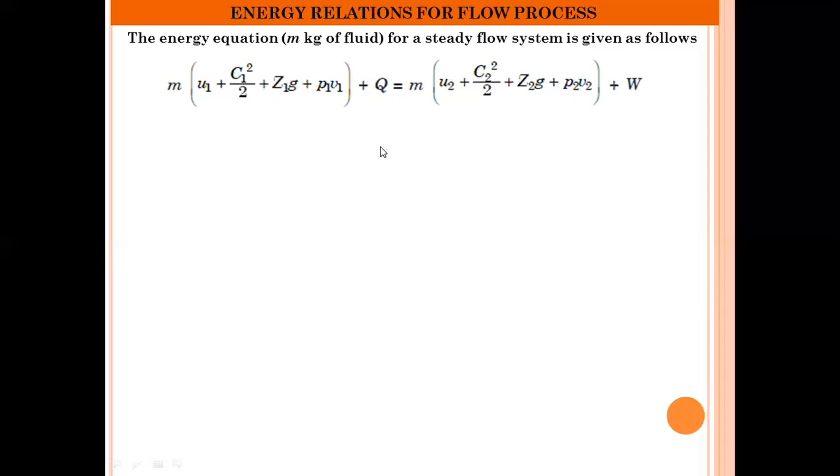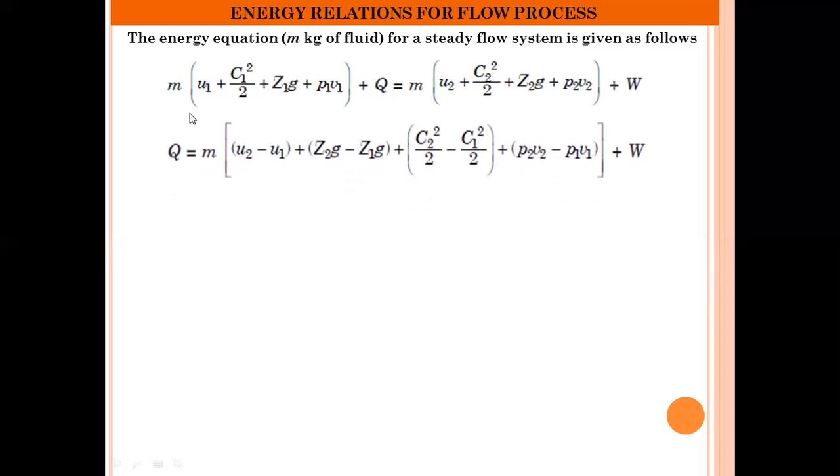This equation can also be written like this. Q is equal to, by shifting this whole bracket m into this bracket to the right hand side of the equation, and taking m as common, m into (u2 minus u1 plus z2g minus z1g plus c2 square by 2 minus c1 square by 2 plus p2 v2 minus p1 v1) plus W. Now we know that m into (u2 minus u1) is nothing but the change in internal energy, that is delta U. Delta U is equal to m into (u2 minus u1).